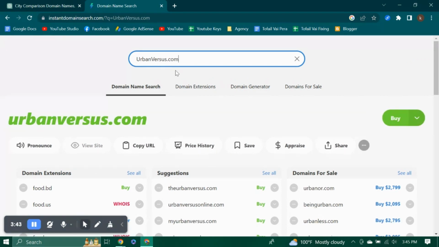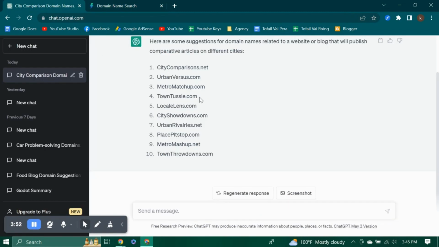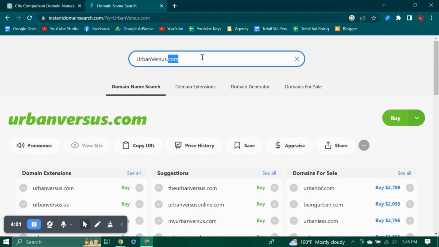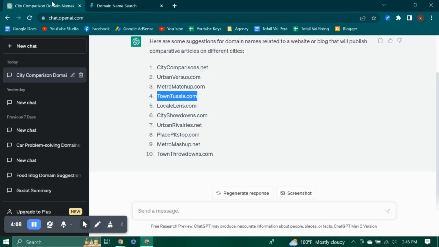So you can see the premium name Urban Versus is available. So you can pick this domain name for your next blog. You can see Town Tussle. You will see the alliteration, T and T, and you will make a good brand of your website. This is a brand name also. Town Tussle is also available. You can take this domain name also. I can show you another example.